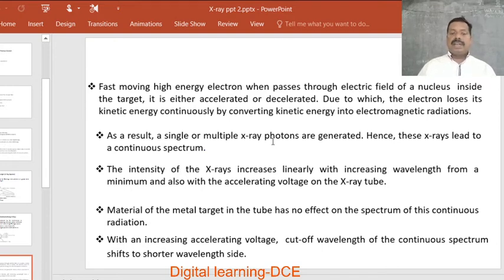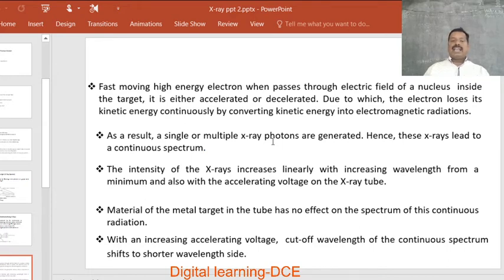Next, the material of the metal target in the tube has no effect on the spectrum of this continuous radiation. The nature of the target material used does not affect the nature of the spectrum. The nature of the spectrum depends upon the potential difference applied between the cathode and anode.